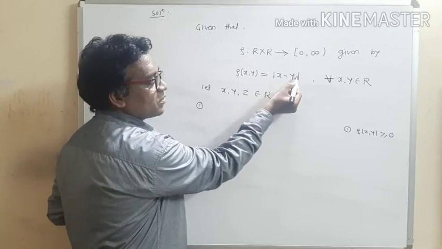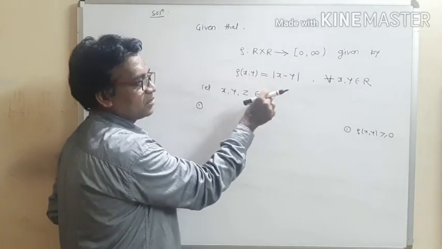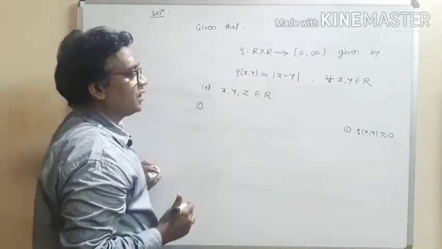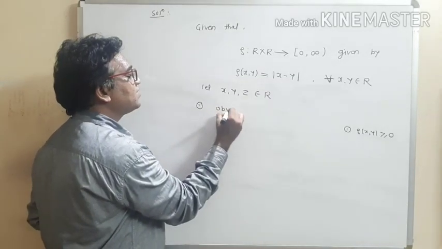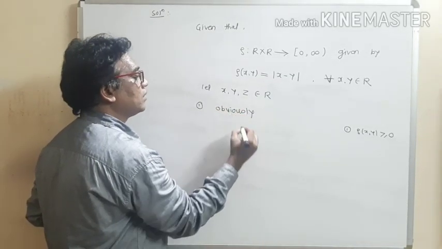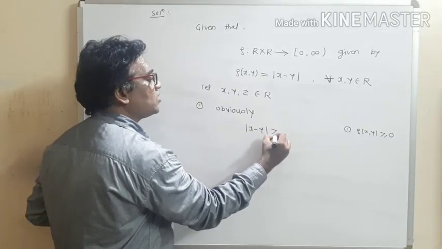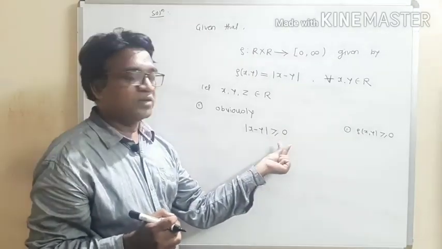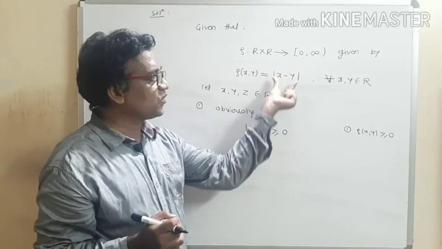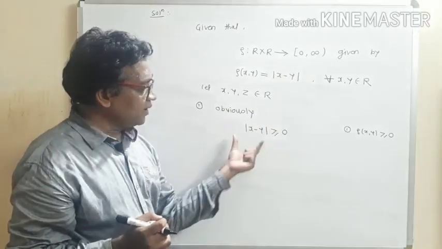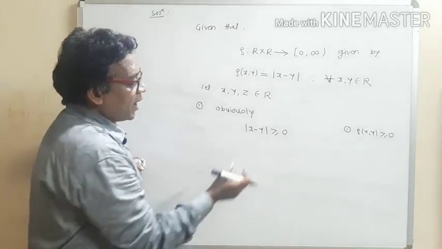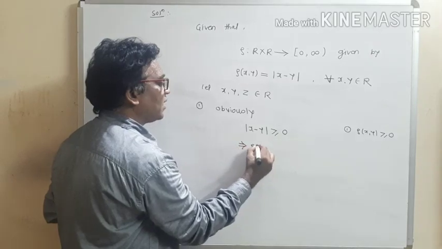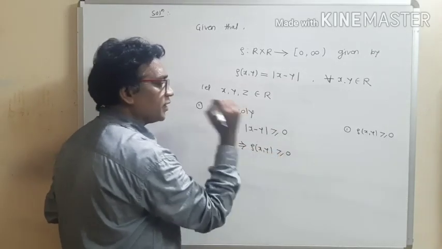Obviously this mod x minus y is non-negative, since modulus is always a non-negative quantity, a standard property. And the value of mod x minus y is given by rho of x, y. So this implies that rho of x, y is non-negative.